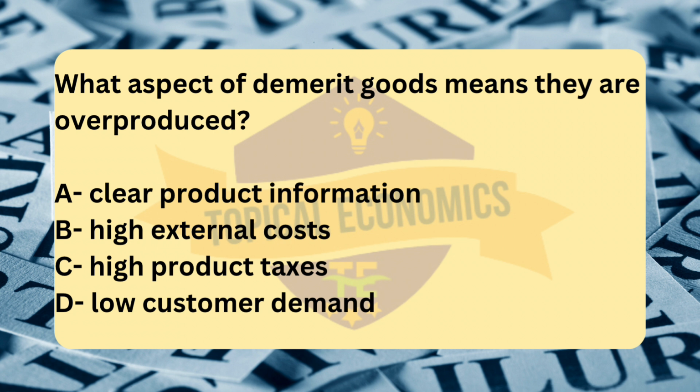Next, option C. High product taxes on demerit goods, like cigarettes or alcohol, are generally used to reduce consumption, not to encourage it. By increasing the price through taxes, governments aim to internalize some of the external costs and decrease demand. So, high product taxes would likely reduce rather than increase the overproduction of demerit goods. Lastly, option D. Low customer demand would reduce the consumption and production of a good, not lead to its overproduction. Demerit goods are overproduced when there is excessive consumption relative to their true social cost, often due to the absence of proper pricing that reflects the external costs.